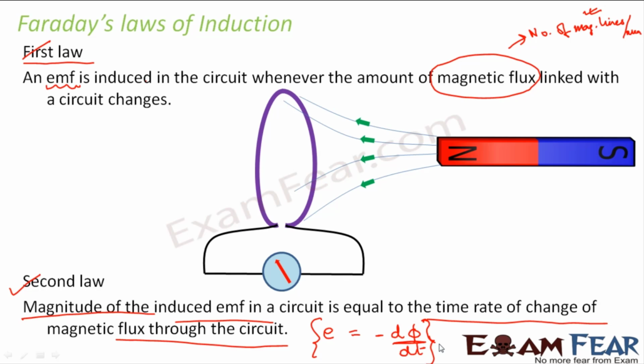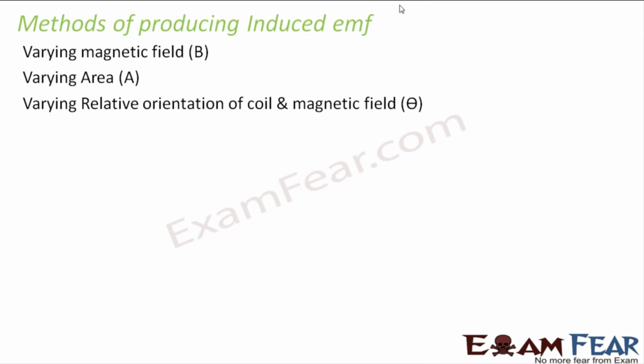So please remember that change in flux is an important term. Change in flux would mean change in number of magnetic field lines. So change in flux gives rise to induced current. Now there are various methods by which we can produce induced EMF. What are the different methods of induced EMF?